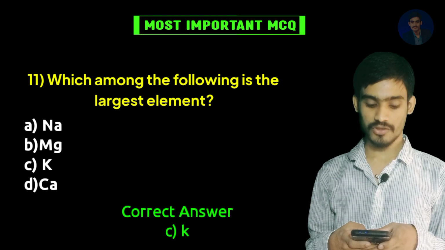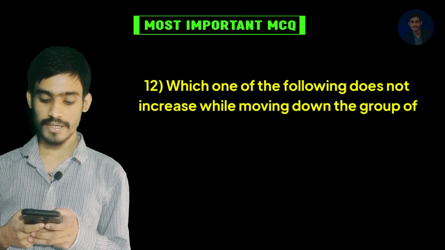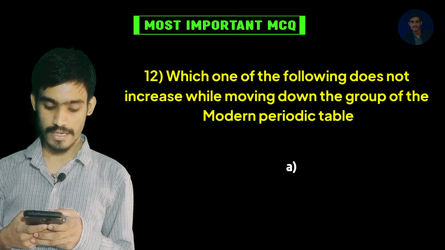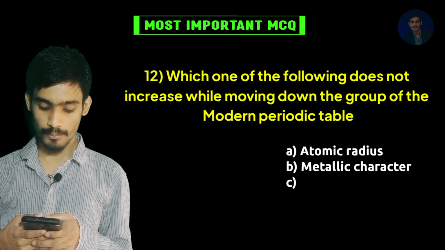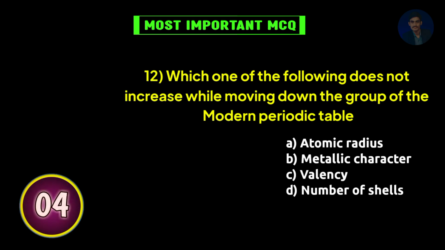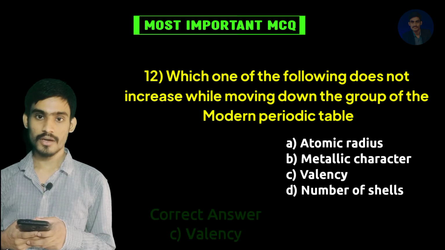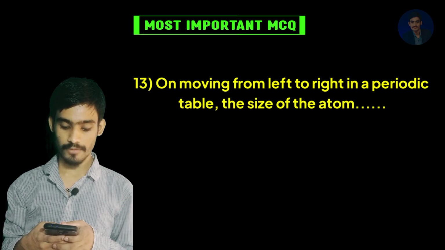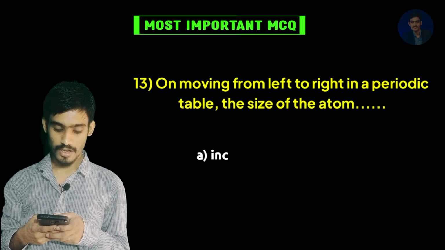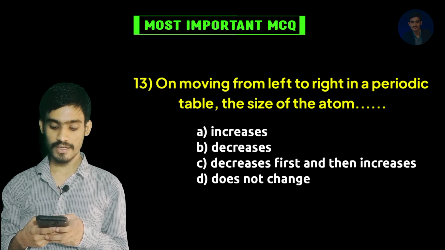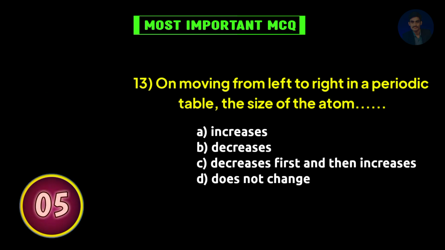Correct answer is potassium. Which one of the following does not increase while moving down the group of the modern periodic table? A. Atomic radius, B. Metallic character, C. Valency, D. Number of shells. Correct answer is valency. On moving from left to right in the modern periodic table, the size of the atom: A. Increases, B. Decreases, C. Decreases first then increases, D. Does not change.